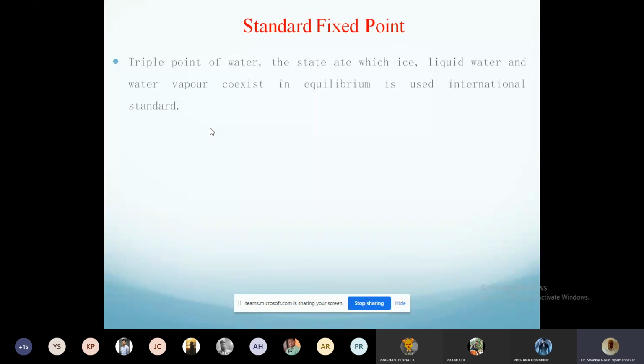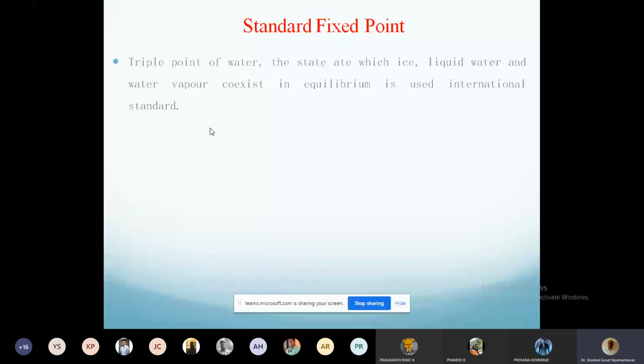Suppose you heat the water. All of you have done this, no? Take hot water and heat it. So when you heat, what happens? Initially there is only water. After some time, when the temperature increases, water starts boiling. Only when you boil water, vapor starts coming. So at that temperature, vapor and water are coexisting. They are in equilibrium, right? So at boiling point, water and vapor are in equilibrium.